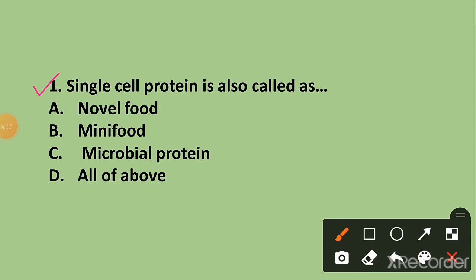Question 1. Single cell protein is also called as. The correct answer is option D, all of above. Novel food, mini food, and microbial protein.